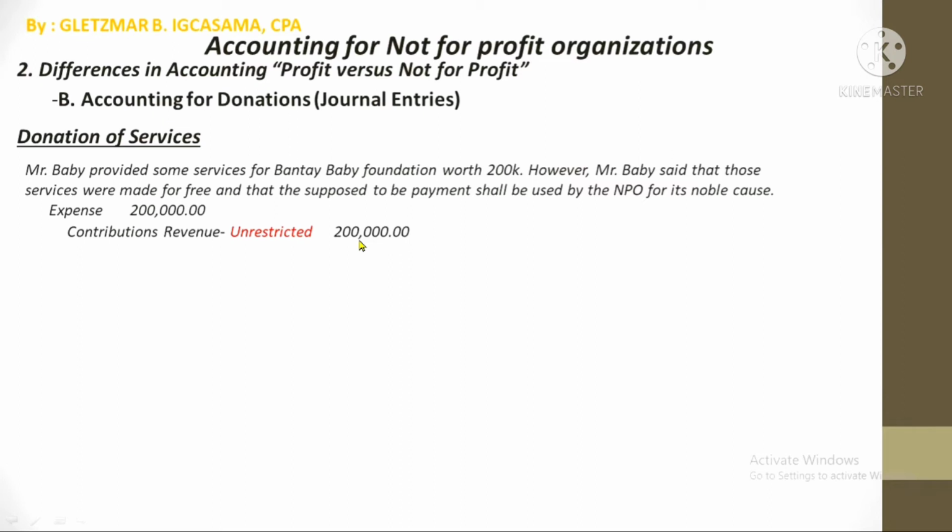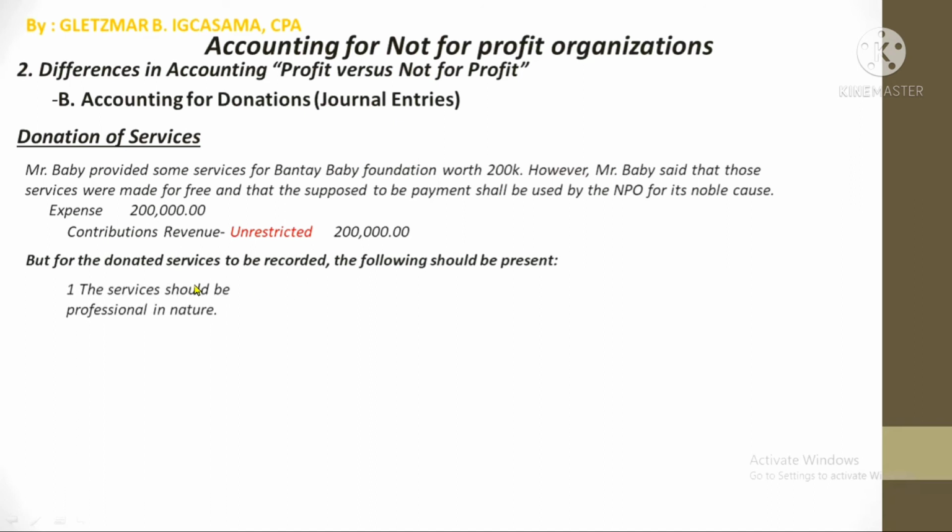And sometimes, the debit is an asset if the services donated created an asset or if the services are capitalizable to a particular asset. But wait, this is weird, right? Debit expense and then credit revenue. It's odd, but it is what it is. This is the only instance I know where a debit expense and credit revenue entry exists. So that's the entry. However, this entry will only be made if the services donated pass the two requirements.